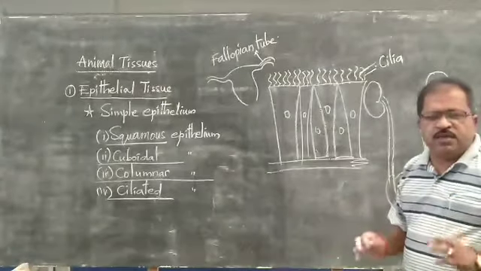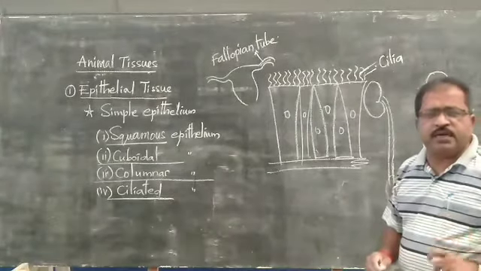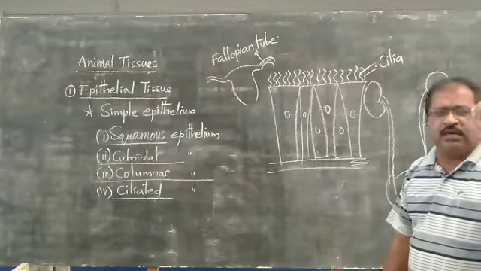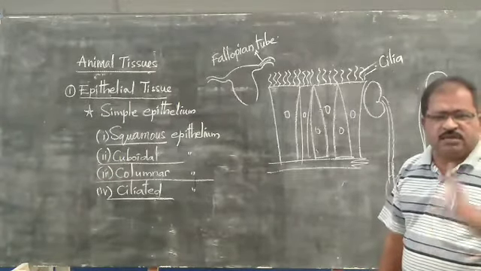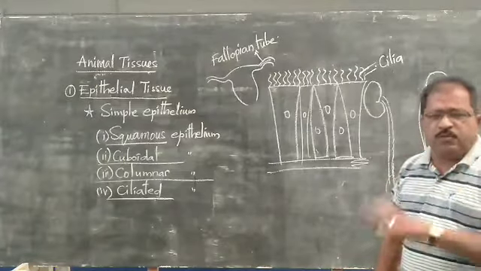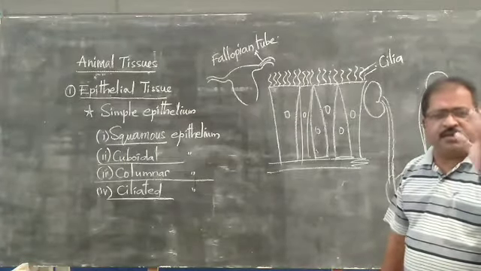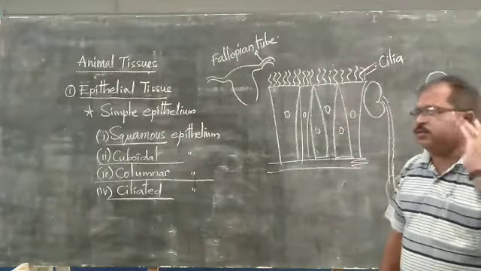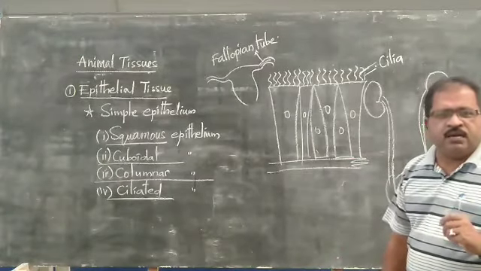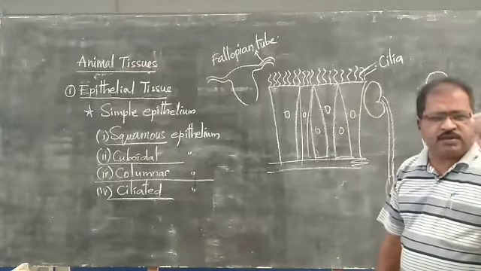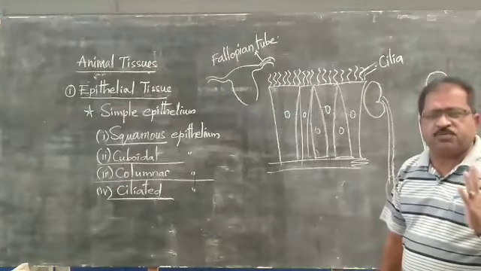Besides this, sensory epithelium, glandular epithelium and pigmented epithelium are present. Pigmented epithelium is in the skin, where melanin is produced. In the taste buds and the sense organs, sensory and glandular epithelium are present.